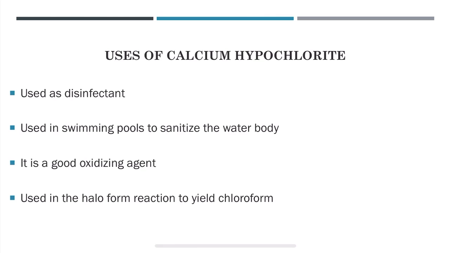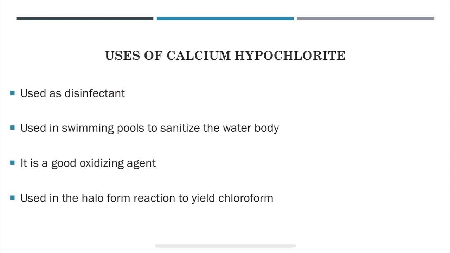It is a good oxidizing agent, as I said. This compound is quite useful in the field of organic chemistry and used as an oxidizer in many industries. Used to obtain fragmented aldehydes and carboxylic acids by cleaving the bonds in glycols and ketoacids. And it is also used in the haloform reaction to yield chloroform. It is used as bleach for cleaning stains on sinks or countertops.